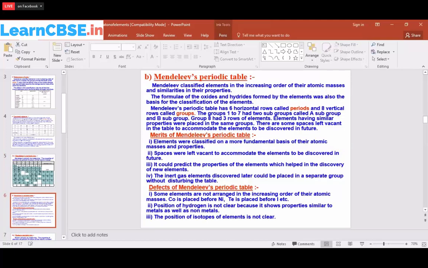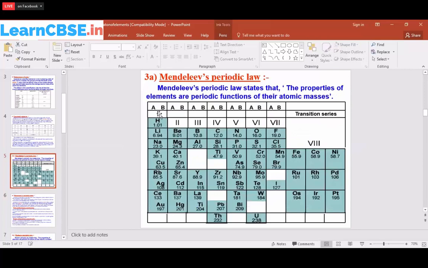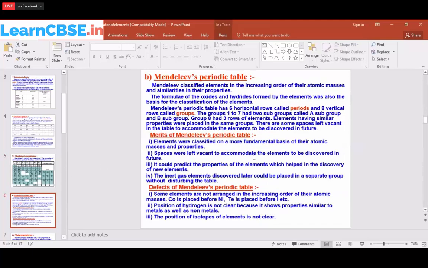And groups 1 to 7 had two subgroups, the A subgroup and the B subgroup. So here he has made 1A and 1B, then 2A and 2B, 3A. So he has made the subgroups over here.